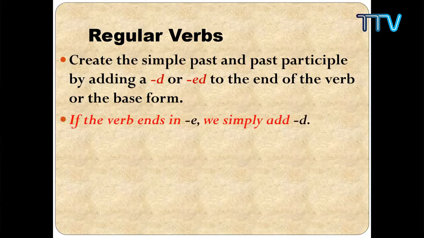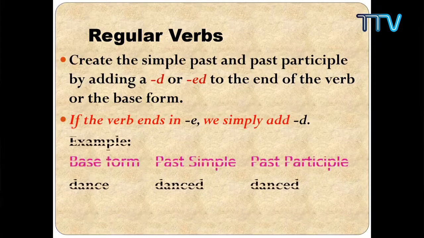If the verb ends in E, we can simply add D, right? For example, if the base form is dance, we add D: danced, and the past participle is also danced. In the same way, we have love, loved, like, liked. So this is how we need to remember.